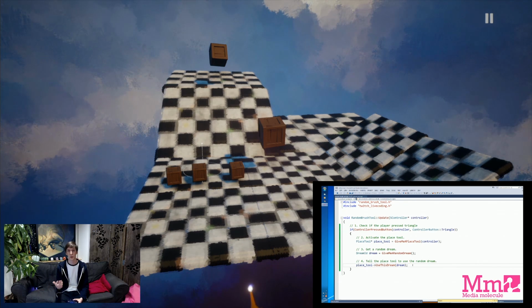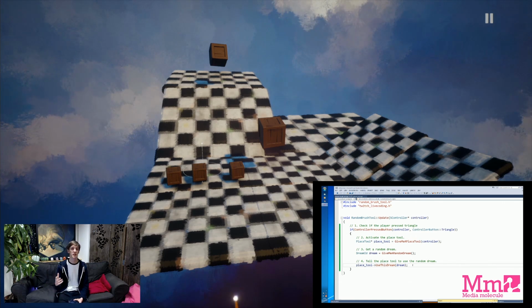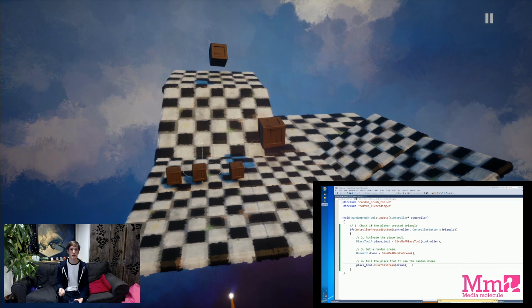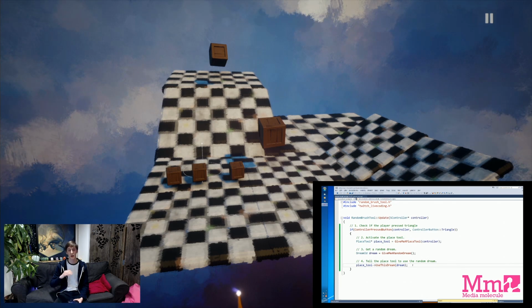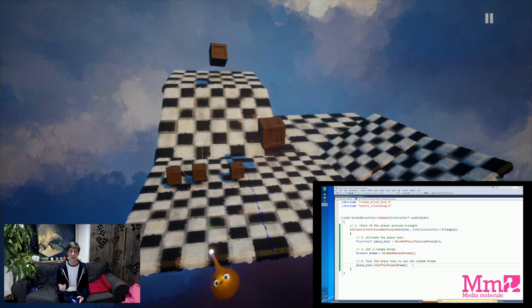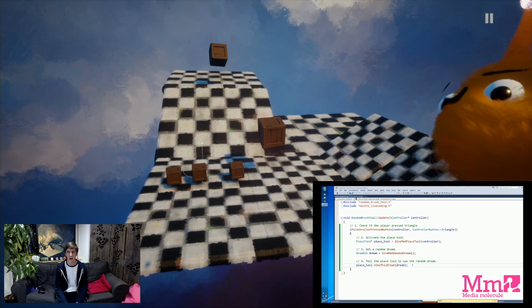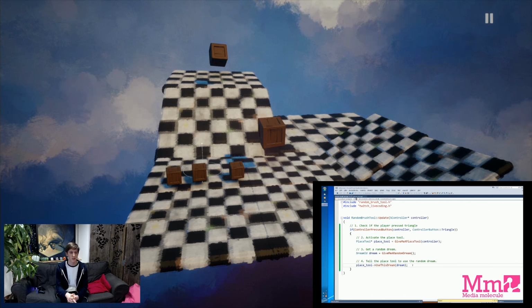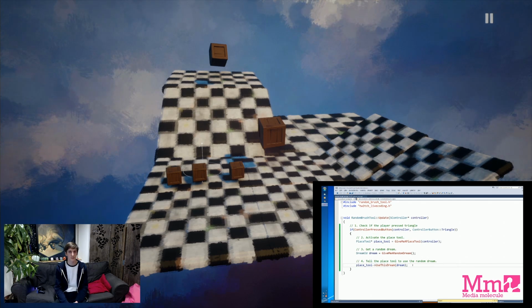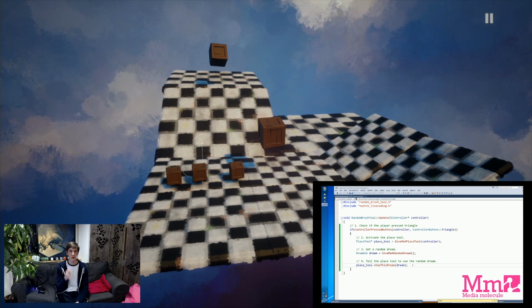So what we probably want is that the floor is static, it stays in the world, it doesn't move. But we want the crates to be dynamic, they can be grabbed, they can fall, they can tumble across each other, they can collide with things. So what we want to do is make a tool that lets us make things physical or not physical. And again, it's worth at this point stepping back and thinking, how do we want this tool to work? Because this one is a little bit more complex.